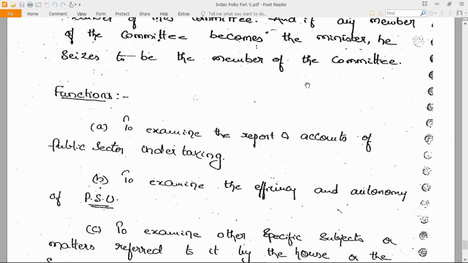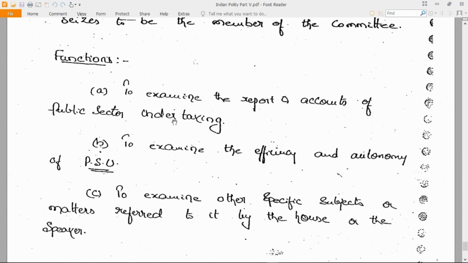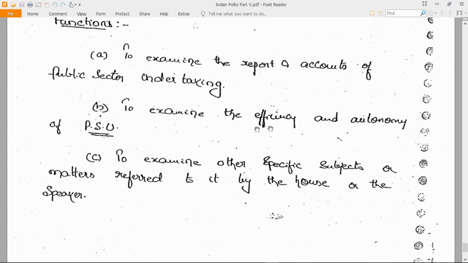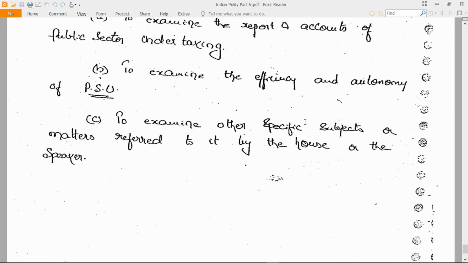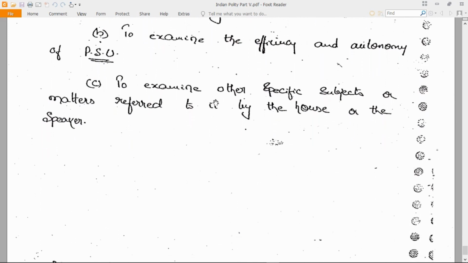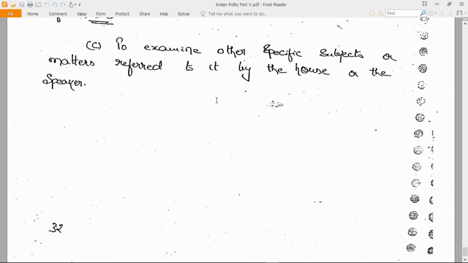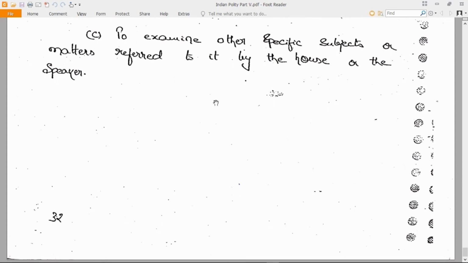Now, what are the important functions of this committee? To examine the reports and accounts of public sector undertakings, to examine the efficiency and autonomy of public sector undertakings, and to examine other specific subjects or matters referred to it by the House or the Speaker.